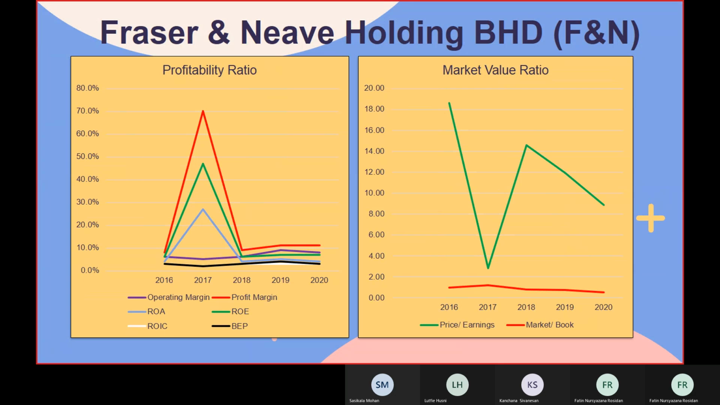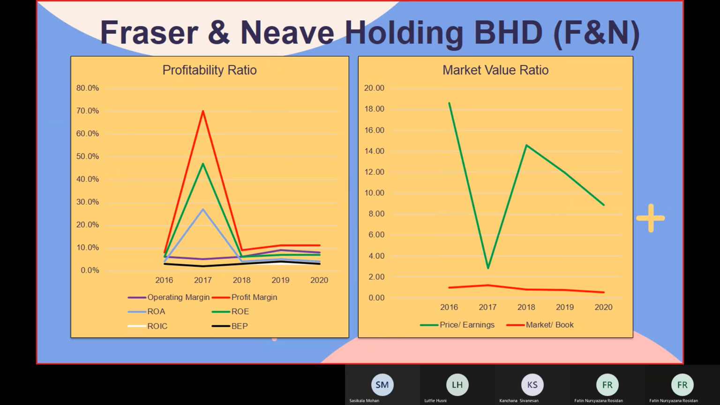Then the last is market value ratio. The market book remained constant, even though it slightly increased in 2017. But for the price earnings, it decreased from 2016 to 2017, then increased in 2018, and dropped back in 2020. Then I will continue with Spritzer.